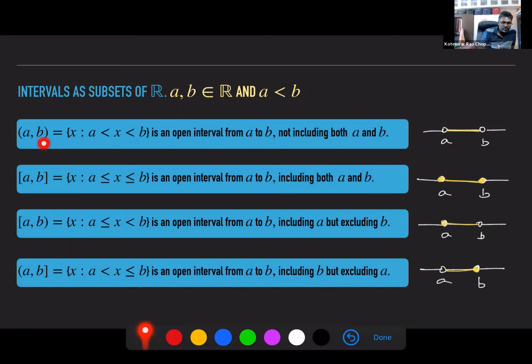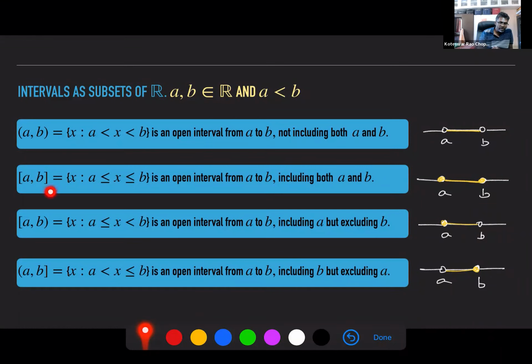We take the help of different types of brackets. This normal bracket, and then this is the square bracket. They have a different meaning actually. When you have a normal bracket, it means x such that x is between A and B, but does not include A and B. If you have a picture in the number line, you have open circles. Open circles indicate that you're not including A and B, but every other number between A and B is contained in this set. Is everyone okay? This is called an open interval from A to B.